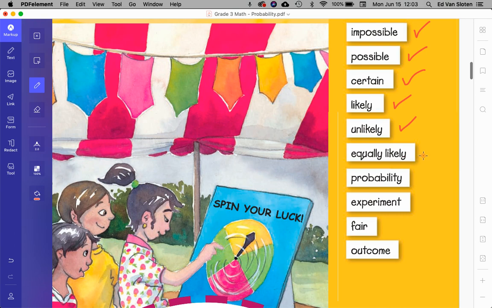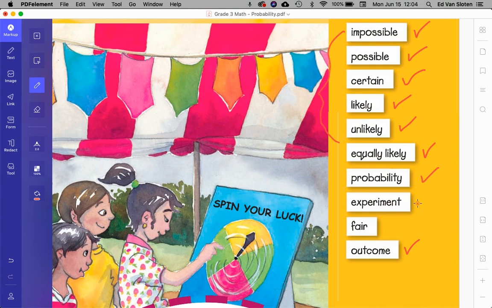Something that's equally likely is when you flip a coin. So it can be heads or tails. So there's an equal, fair chance for either. They're called outcomes. So something can be equally likely. And we can describe probabilities with these words: impossible, possible, certain, likely, unlikely. So these are the words of probability.